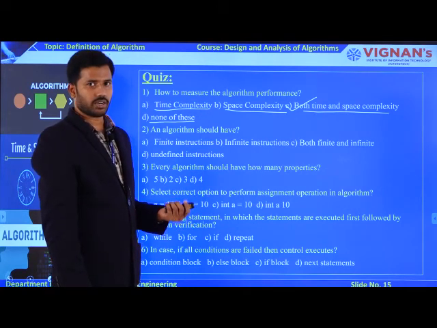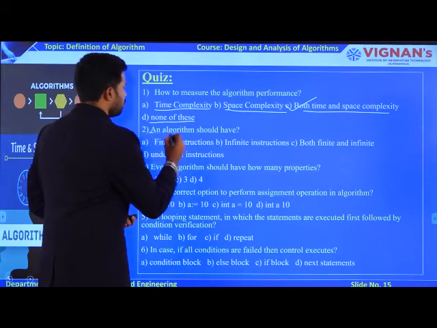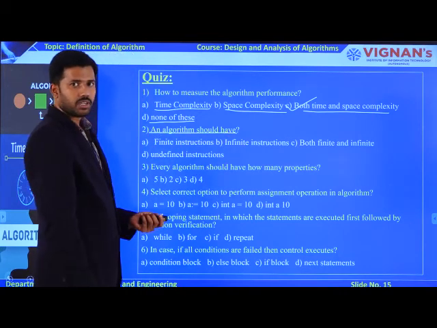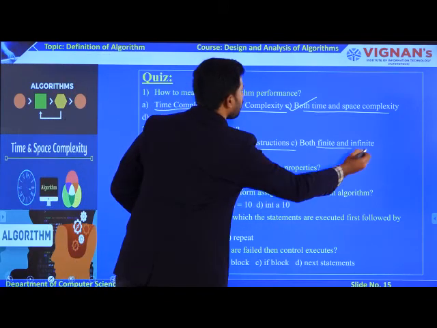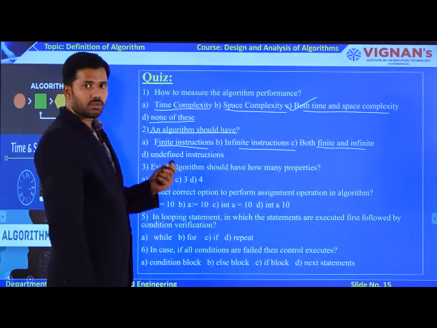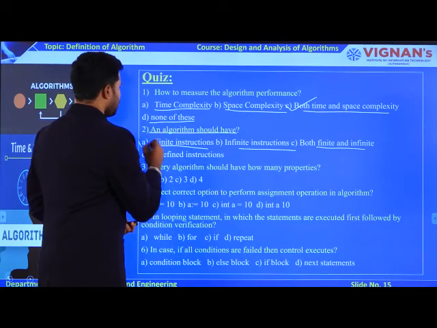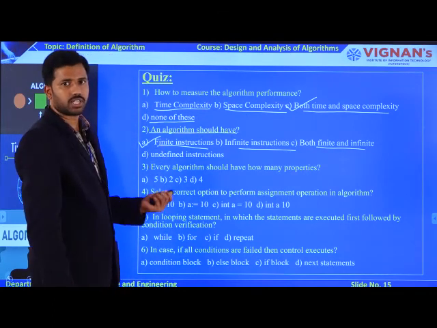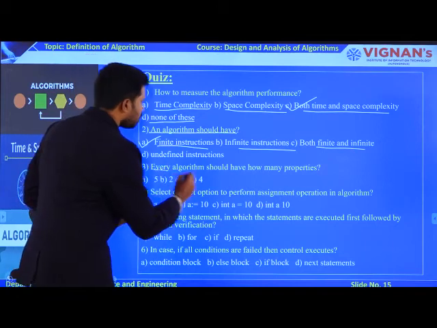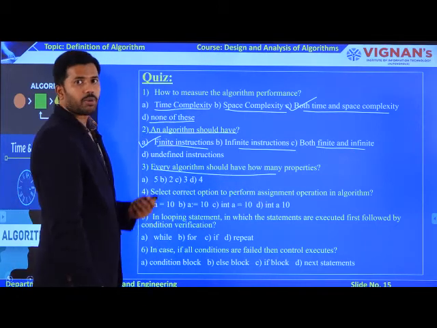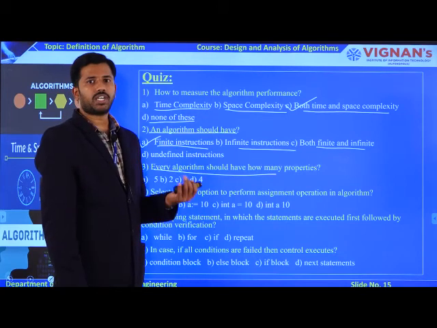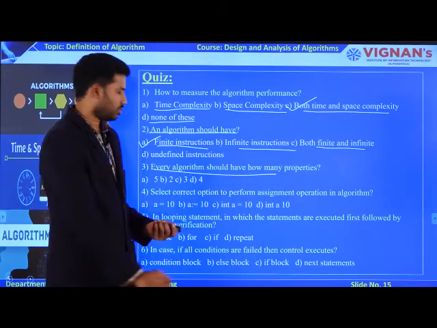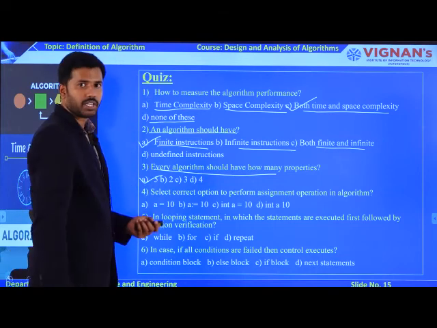Now coming to the second question: an algorithm should have an infinite number of instructions, or a finite number of instructions, or both finite and infinite. Every algorithm should have a finite number of instructions. That is what the definition tells. Now the third one: every algorithm should have how many properties? Input, output, definiteness, finiteness, effectiveness. That is 5 properties it must have.